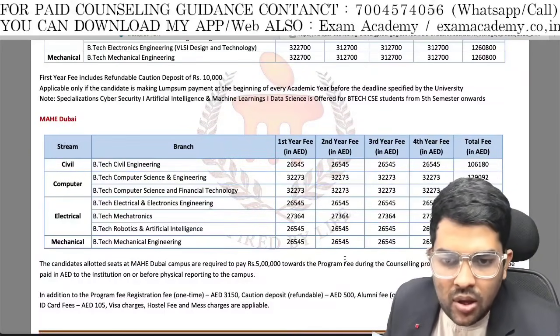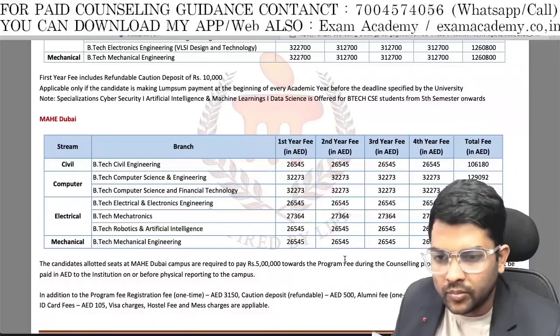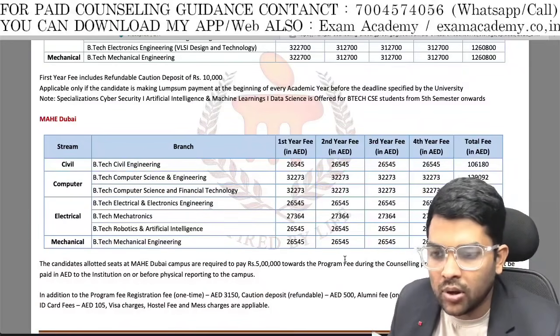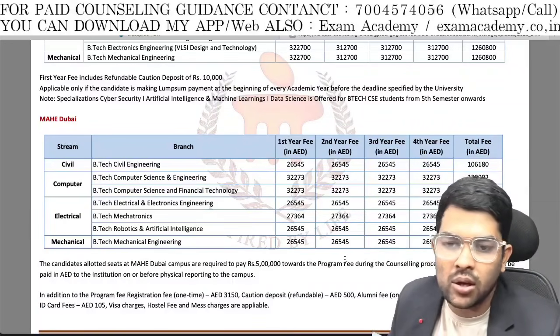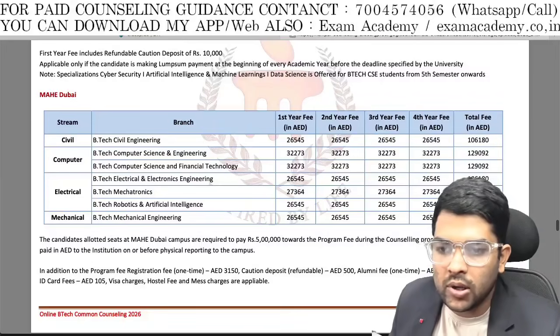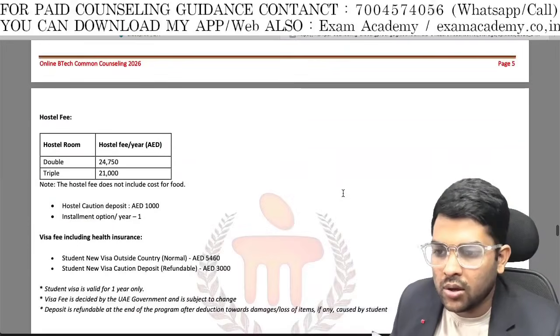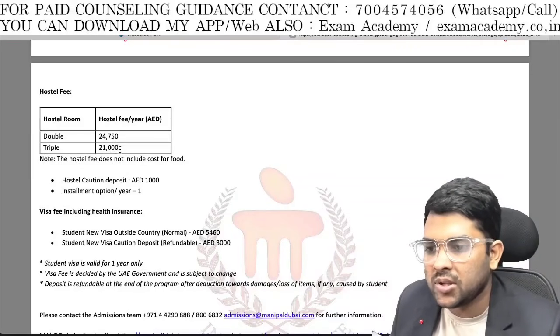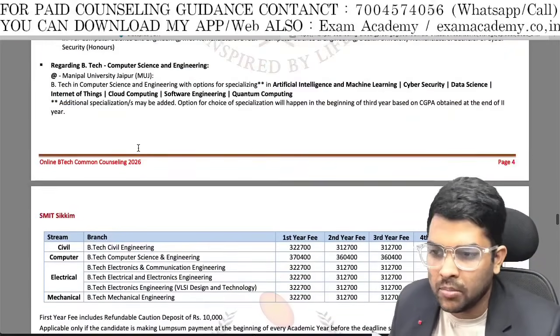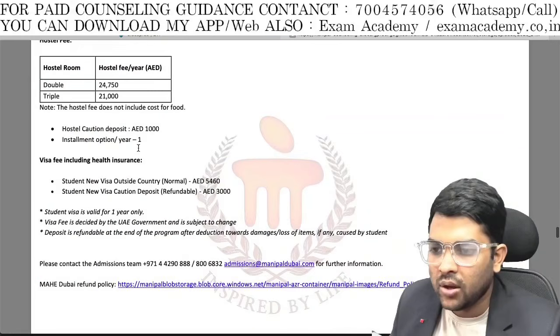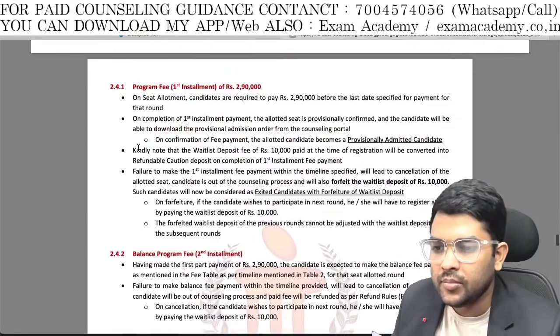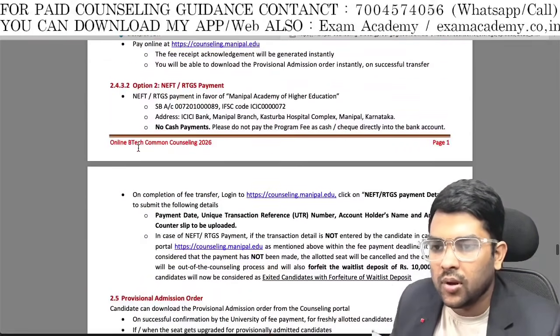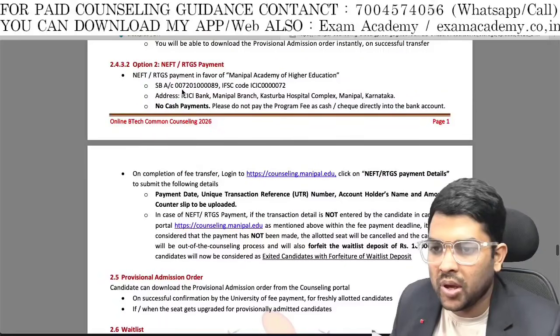Dubai campus is all in AED, it is not in rupee, it is in dirham, so accordingly you have to pay. And these are the things. Hostel fee per year is AED 24,000 for double sharing, and for triple sharing 21,000 dirham. So these are the things that you need to pay, and everything they have mentioned clearly. You can pay on this account.